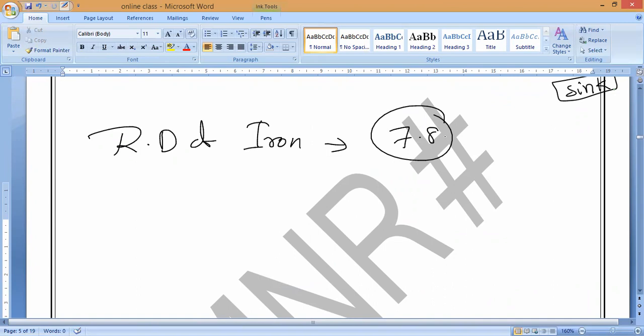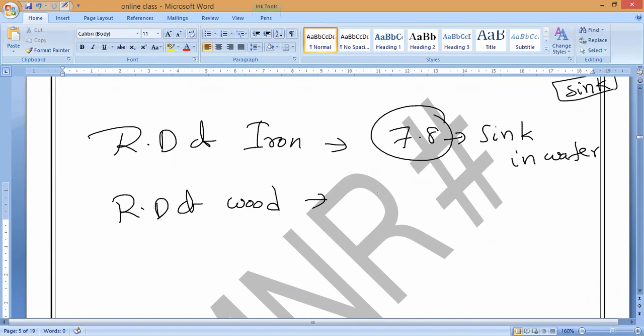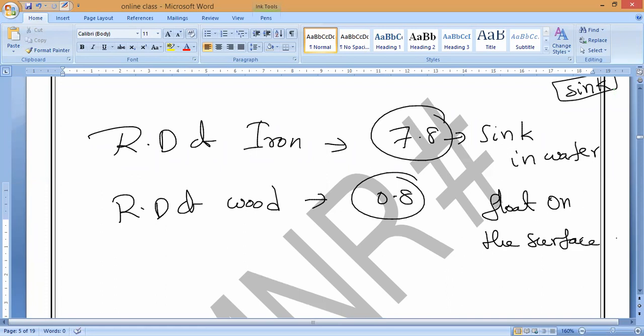It will sink on water. Correct or not? Suppose the relative density of wood is 0.8. What will happen? It will float on the surface. Are you understanding, everybody? Yes or no?